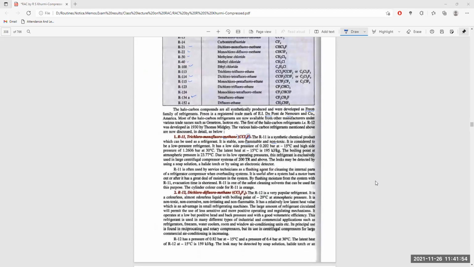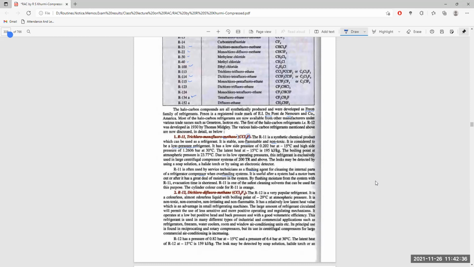Next, it is also used as a flushing agent for cleaning the internal parts of a refrigerator compressor when overhauling a system. That is usable after a motor burnout or when there is a great deal of moisture in the system. Flushing the moisture from the system with R11 shortens the evacuation time. So R11 is one of the safest cleaning solvents that can be used for this purpose. It is a low temperature and low pressure refrigerant, non-flammable, non-toxic and stable, and also used as a cleaning solvent itself.